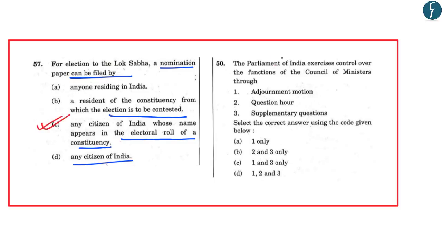The next question said, the Parliament of India exercises control over the functions of Council of Ministers through, options were adjournment motion, question hour, and supplementary questions. In this, all the three options were correct. So the correct answer was D, that is 1, 2, and 3.